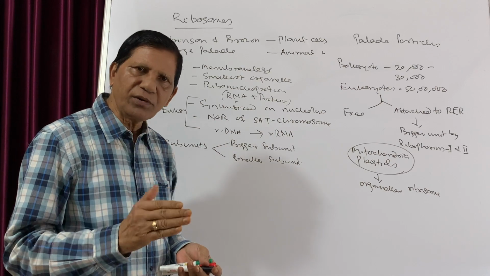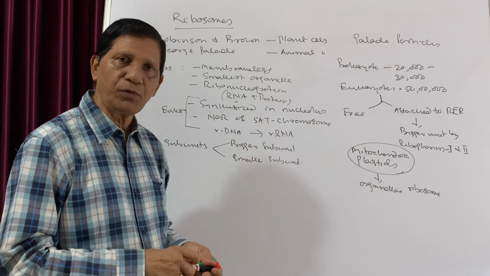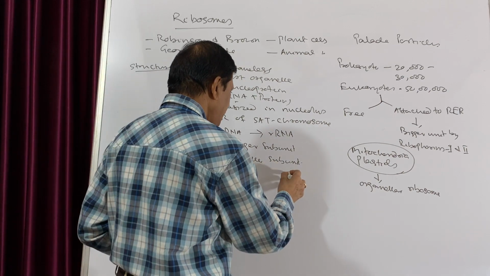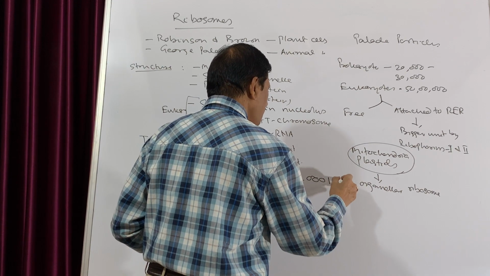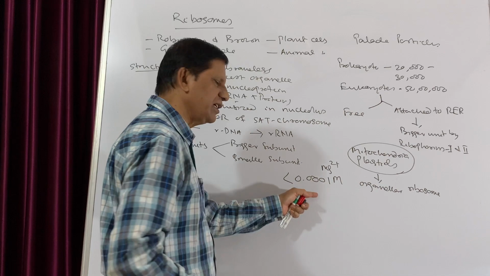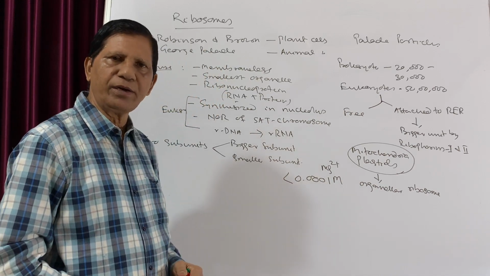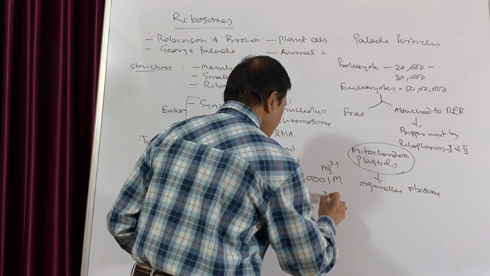They combine together only at the time of their function, that is protein synthesis, and only when the magnesium concentration is less than 0.0001 molar. If it is more than this, they will give rise to dimers.